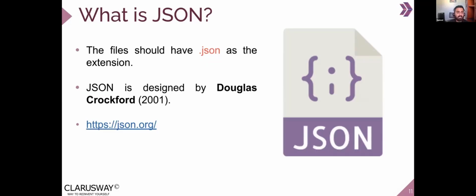As we saw in YAML, the file extension was .yml or .yaml. Coming to JSON, the JSON file should end with .json. That's the extension. JSON was designed by Douglas Crockford in 2001. We have the json.org website, which has all the information on how it started, what operations we can use, and how it's been going. Also, as I mentioned, JSON is not only used with JavaScript. It can be used in many other operations and programming languages. It has the ability to deal with Python, Go, and many other use cases.